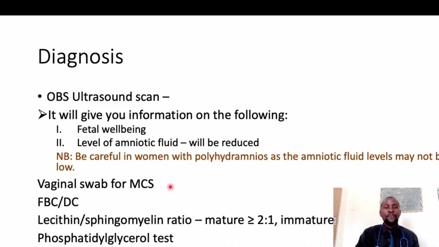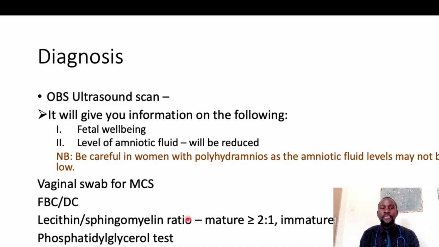You can do a vaginal swab for microscopy, culture and sensitivity if you are suspecting that there may be an infection. Full blood count, okay, FBC-DC, full blood count and differential count, is also important, because the white cell count may be elevated in cases of infections.